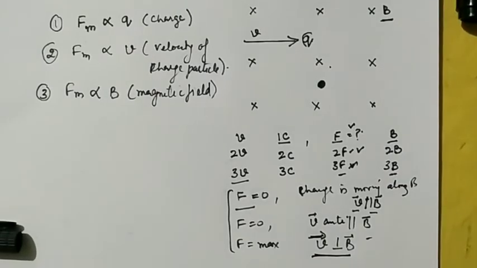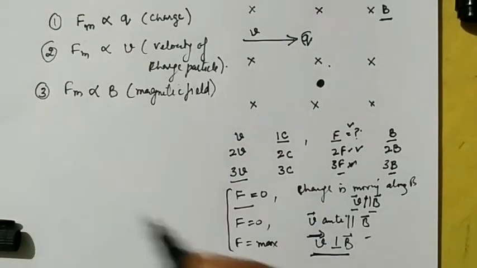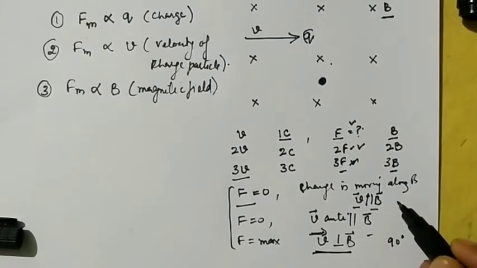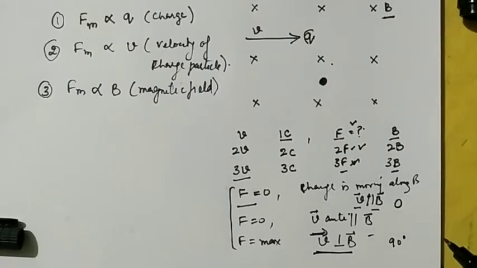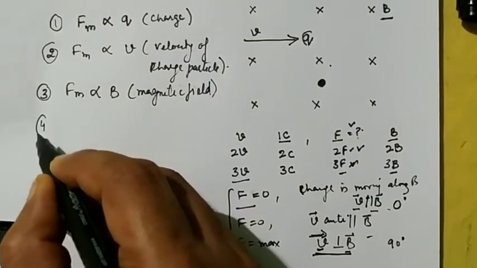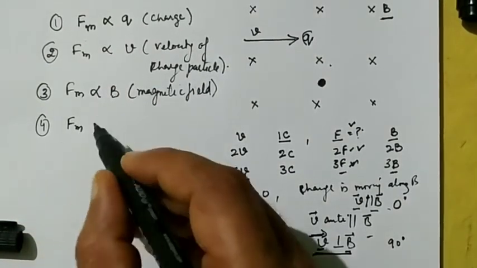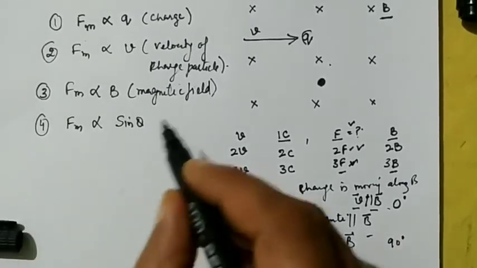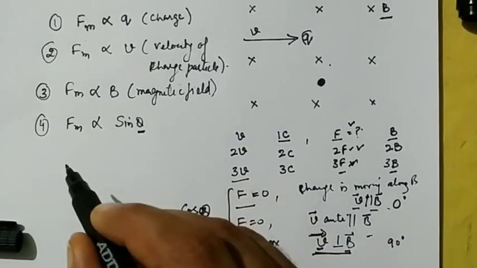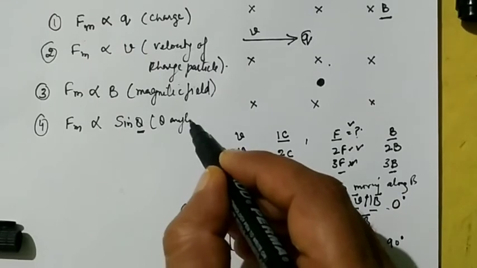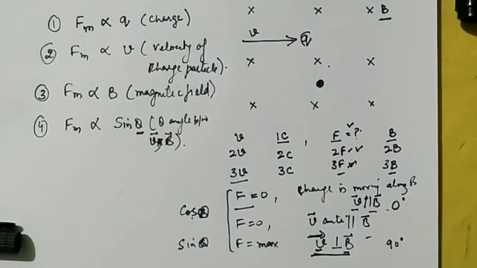So this is a very important thing, that when the angle is 90 degree then the force is maximum. When the angle is 0 degree the force is minimum. So from this observation we conclude that the magnetic force is directly proportional to the sine of theta, that is the angle between the velocity and the magnetic field. So the magnetic force is directly proportional to sine theta.